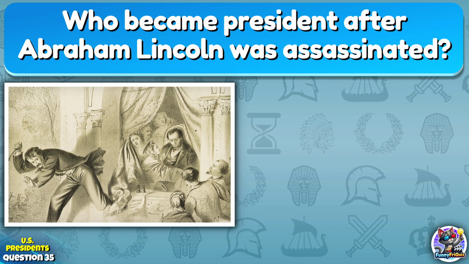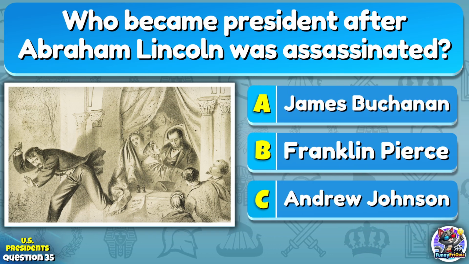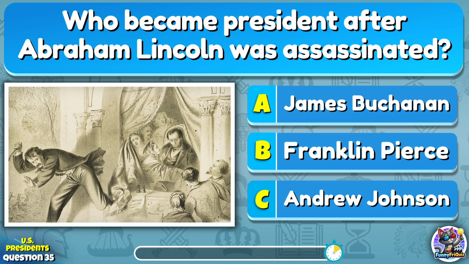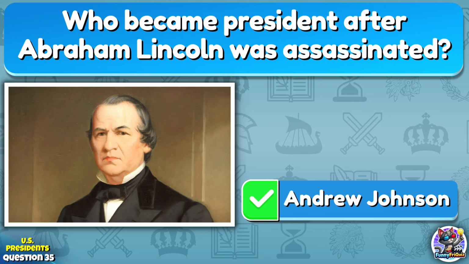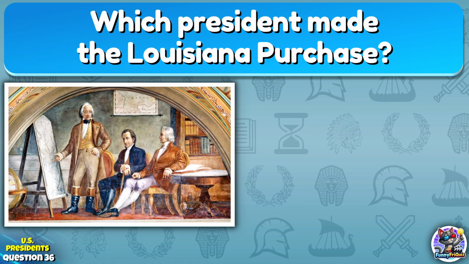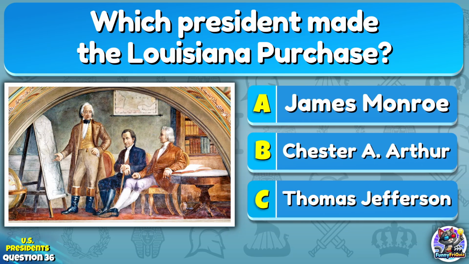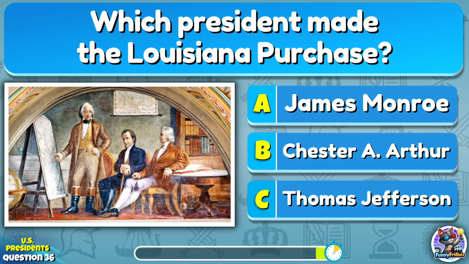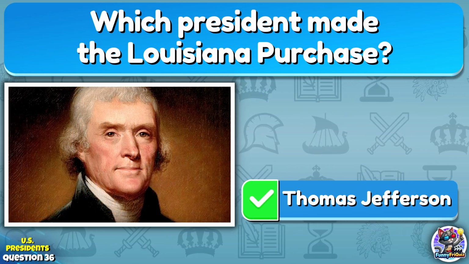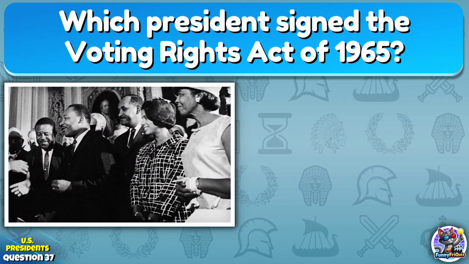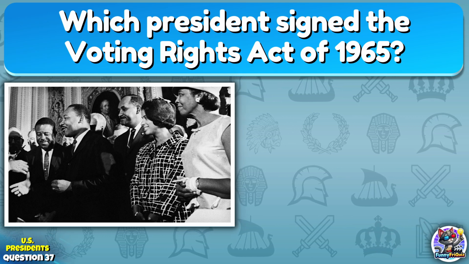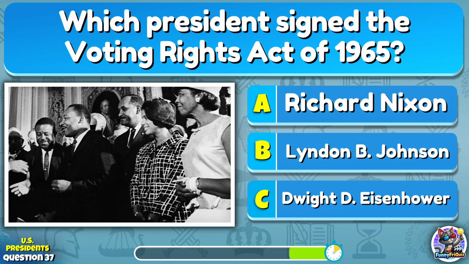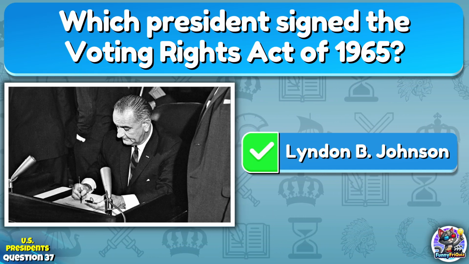Who became president after Abraham Lincoln was assassinated? Andrew Johnson. Which president made the Louisiana Purchase? Thomas Jefferson. Which president signed the Voting Rights Act of 1965? Lyndon B. Johnson.